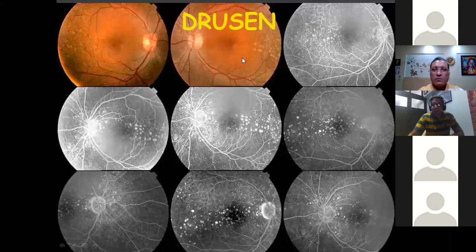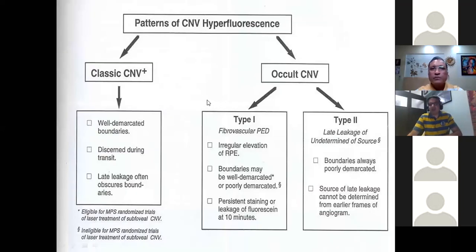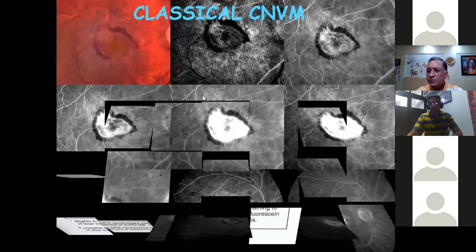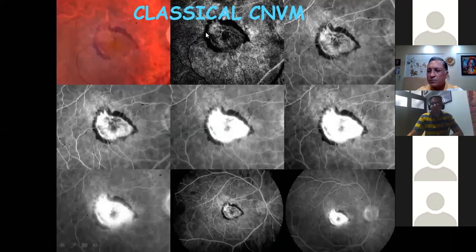This is just an example of an FFA showing the hyperfluorescent drusen. So the next commonest indication for doing an FFA is AMD. Here we see a classic CNVM. We can see in the late phases how the CNVM is getting filled up in what we describe as a lacy pattern. And in the late phases, the margins become blurred and fuzzy, suggestive that it's leaking.